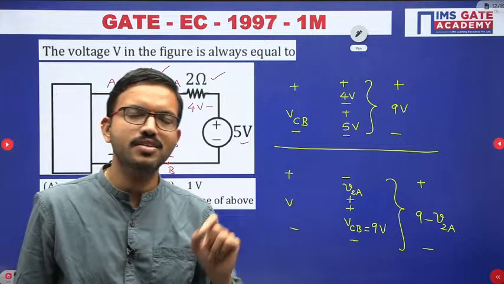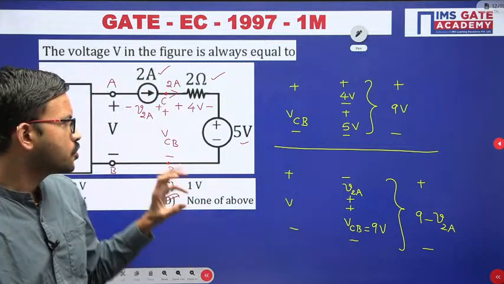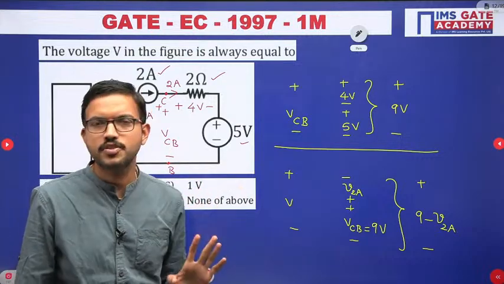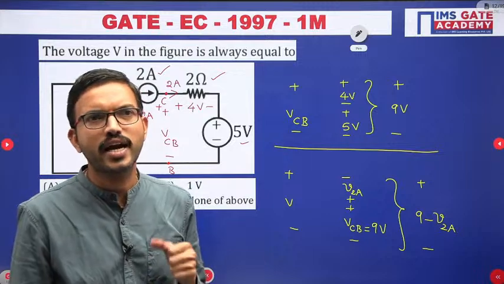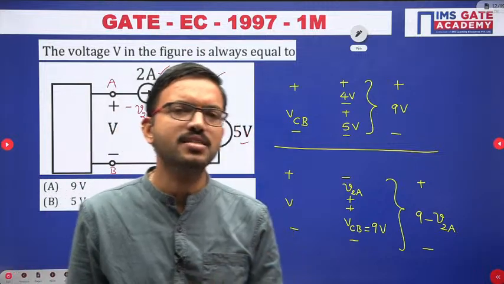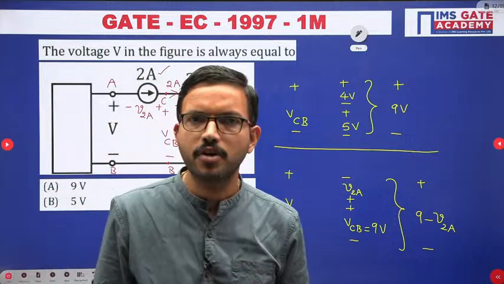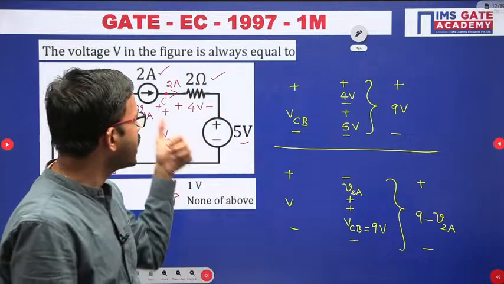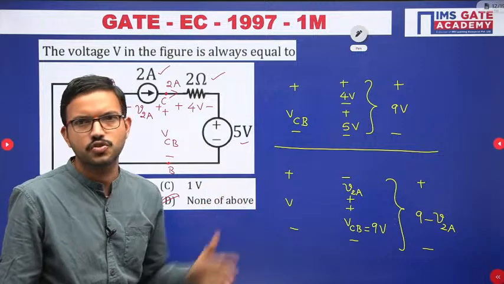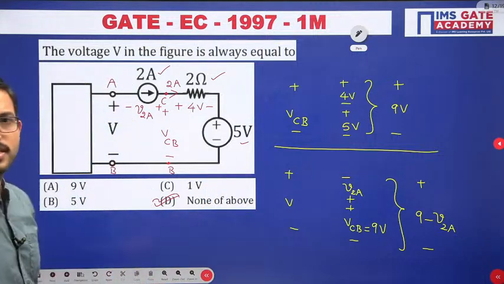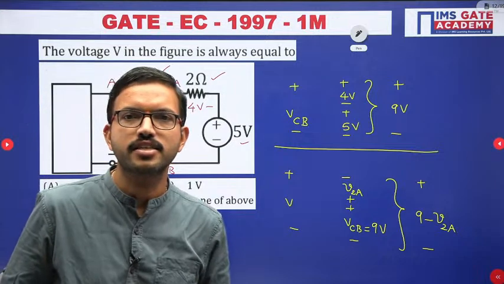Whenever you are having MCQ questions, in most of the questions you will get exactly the value you are supposed to get. But in whichever questions you are unable to get it, then based on the given choices we can choose whichever option is more appropriate or more relevant as per the given context. I hope all of you are getting the clarity. So for this question, option D is the correct one.